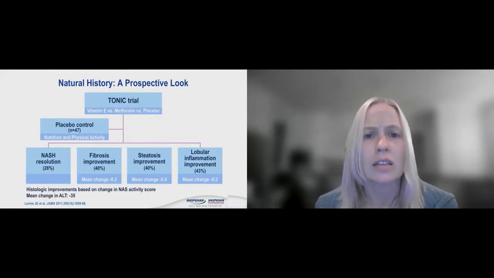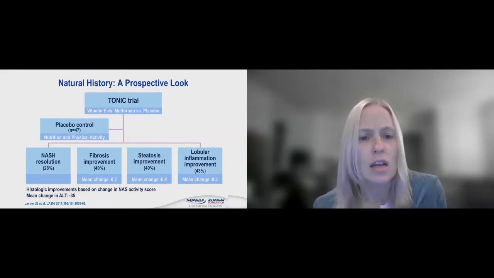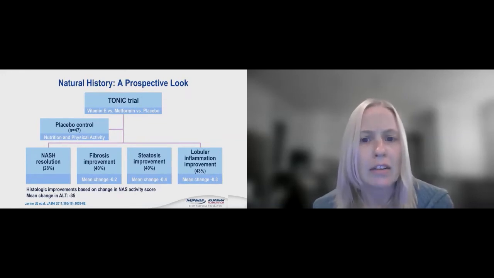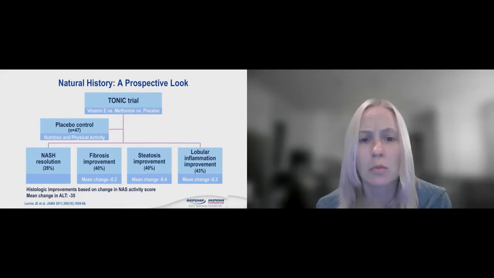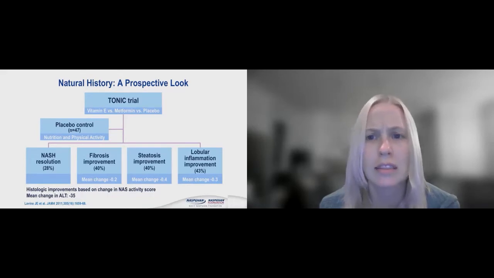Another look, we did the TONIC trial, which is vitamin E versus metformin versus placebo, and this was a prospective look at it all. So there were about 47 kids in the placebo control that did nutrition and physical activity. And then if you look at the TONIC control, looking at using vitamin E versus metformin, there was some histological improvement based on change in NAFLD activity score level, but the mean change in ALT was more impressive with a decrease of 35. And you can see there was some fibrosis improvement, some steatosis improvement, and then some inflammation improvement as well. Next, please.